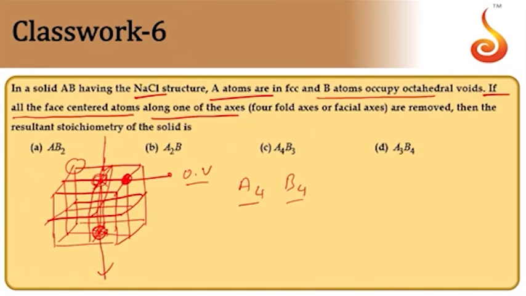2 atoms are removed here. So 2 into half will be equal to 1, which implies that 1 atom of A is removed. Now the atoms of A will be only 3, and B is not disturbed here, so B remains the same. It will be A3, B4. A3, B4 is option D. So D is the answer.